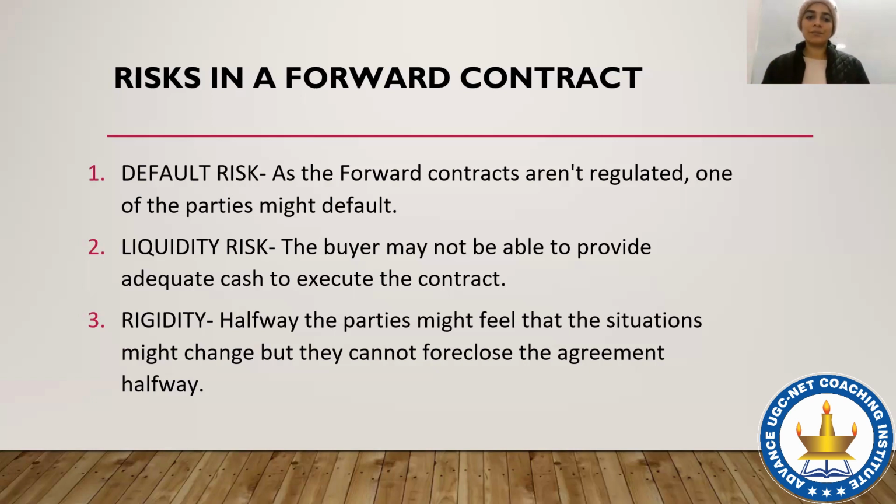Third is rigidity. Halfway, the parties might feel that the situation might change, but they cannot foreclose the agreement halfway. They have made the agreement for the next 3 months. They think that the situation might change, but they will not honor the contract earlier than the period of 3 months.